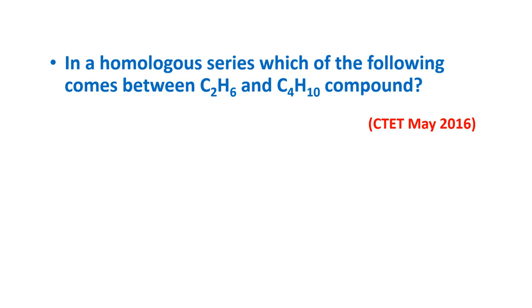In a homologous series, which of the following comes between C2H6 and C4H10 compound? Options: C2H4, C3H8, C3H6, C4H6. Answer is C3H8.